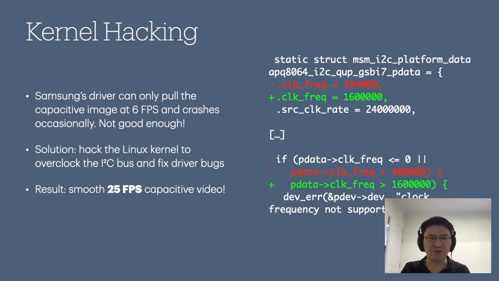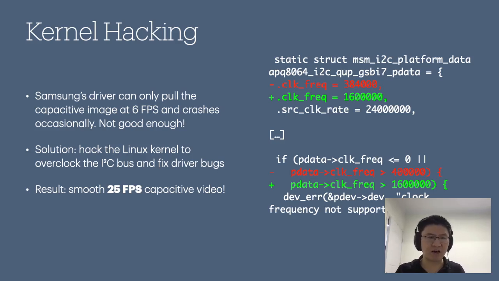And now when we first tried to read this capacitive image repeatedly, we could only get it at a pretty low frequency, about 6 frames a second, and the driver would actually crash occasionally, rendering the whole touchscreen unusable until you rebooted the phone. So I rolled up my sleeves and learned a little bit about how to build and modify the Linux kernel.